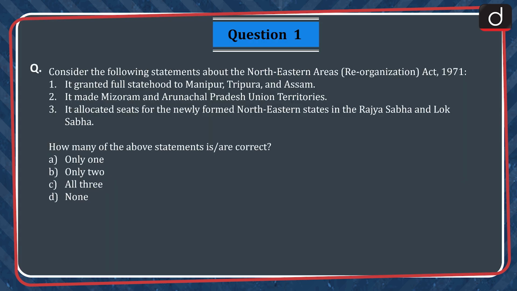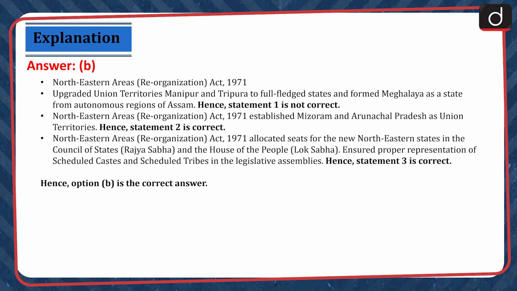Let's begin today's session. The first question is, consider the following statements about the Northeastern Areas Reorganization Act 1971. 1. It granted full statehood to Manipur, Tripura and Assam. 2. It made Mizoram and Arunachal Pradesh union territories. 3. It allocated seats for the newly formed Northeastern states in the Rajya Sabha and Lok Sabha. How many of the above statements is or are correct? Only one, only two, all three, none. The correct answer is option B, only two.